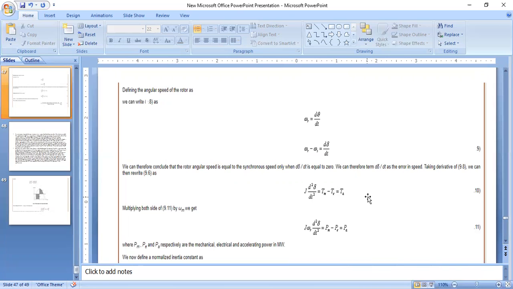Multiplying both sides of this equation by omega r, we get J omega r d square delta by dt square equals Pm minus Pe, that is equal to Pa. Pm, Pe and Pa are respectively the mechanical, electrical and acceleration power in megawatts.